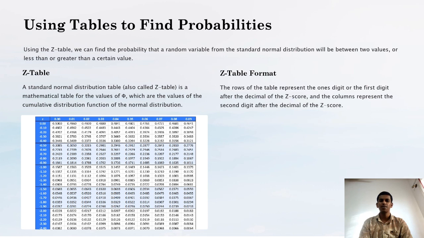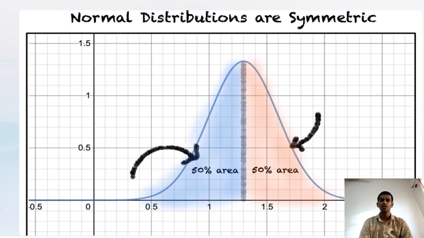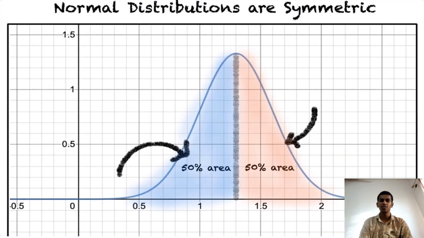The rows of the table represent the first digit after the decimal of the z-score, and the columns represent the second digit after the decimal of the z-score. We have to find the number in the z table, and we will find that number using this graph. And this is known as normal distribution or symmetric.